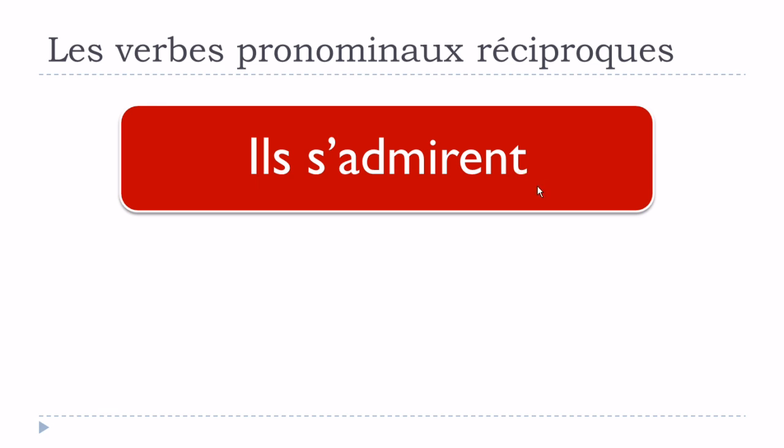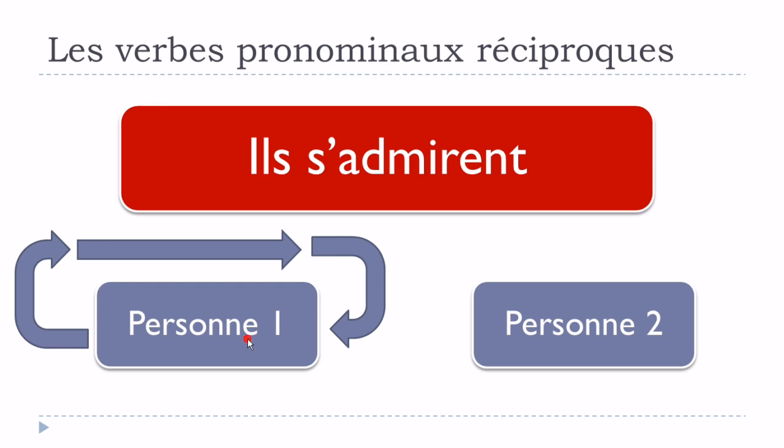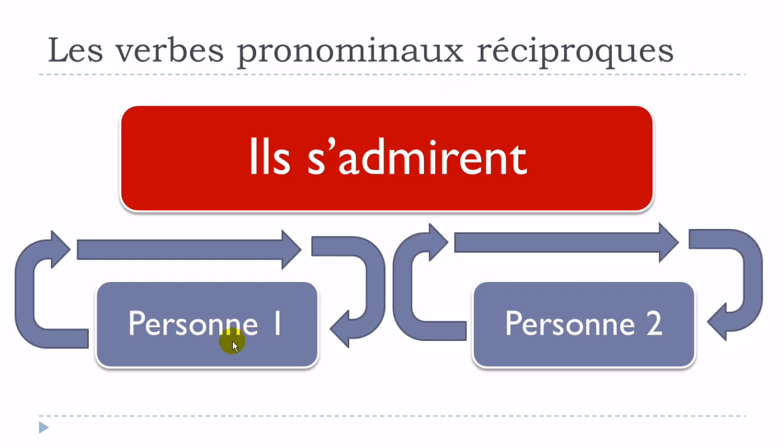But actually, it is possible to have, of course, two persons, because we've got the plural. But in this situation, it would also be possible that the first and the second person admire only themselves. So it's actually not, as we saw previously, that they admire each other, but it could mean that they admire themselves.